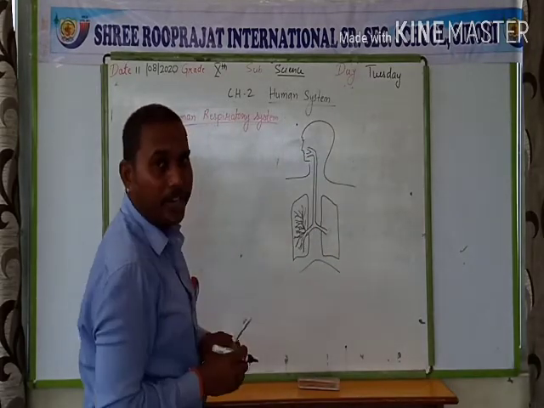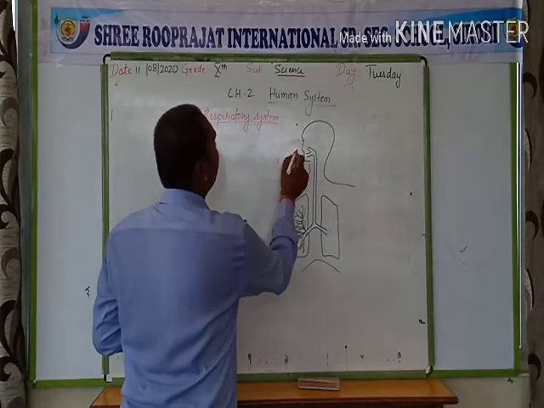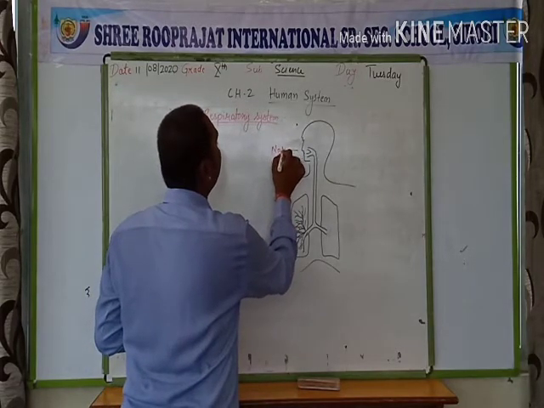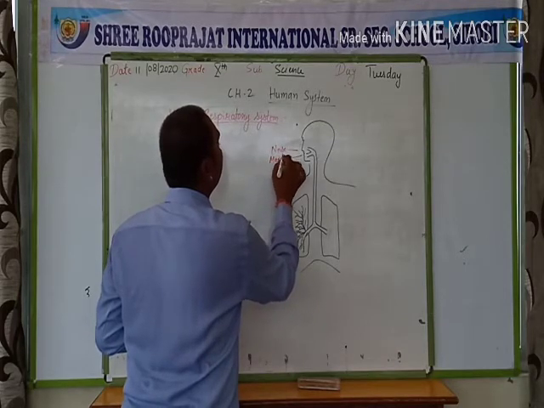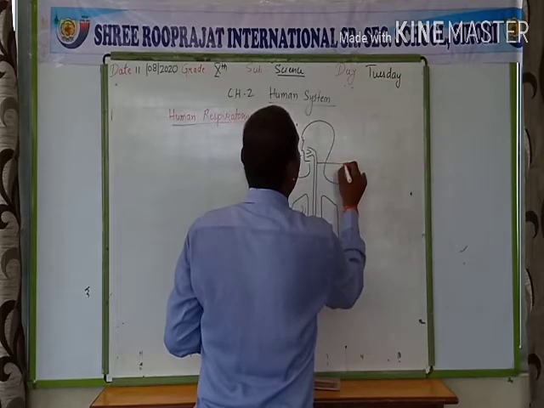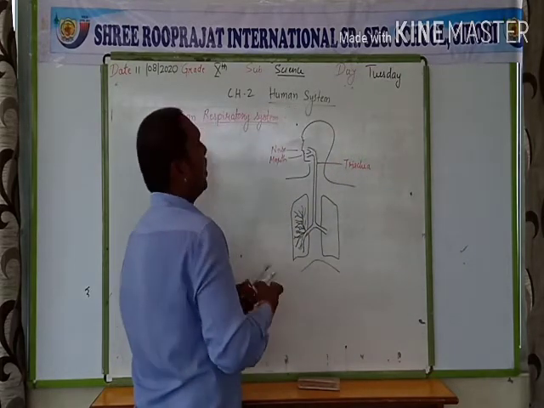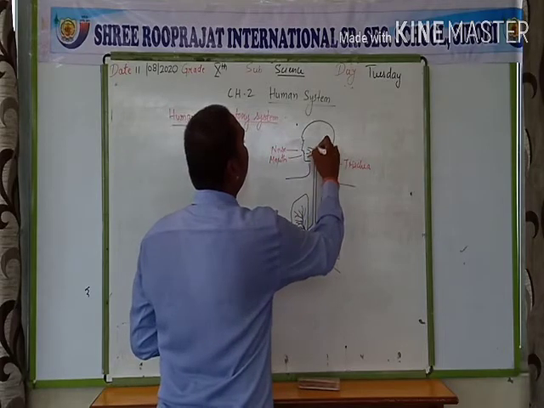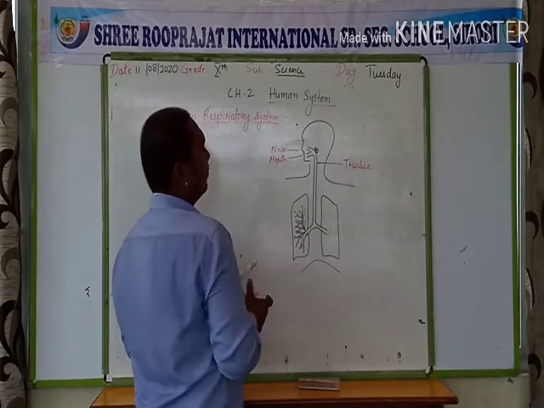In this human respiratory system, the first organ is our nose, then mouth, then the windpipe known as trachea. There are salivary glands present. It is our pharynx region.